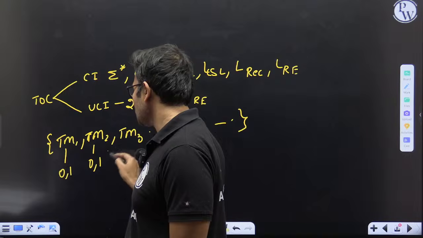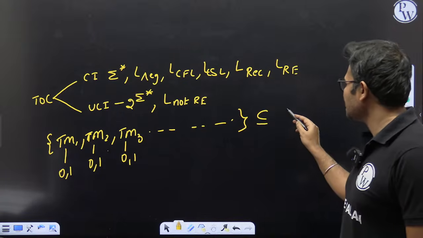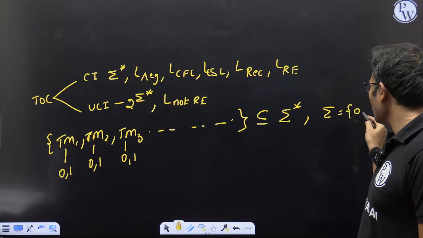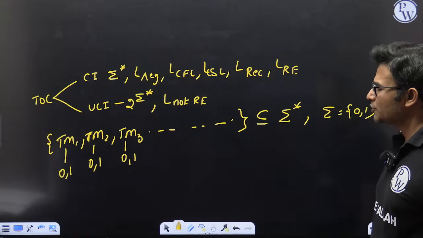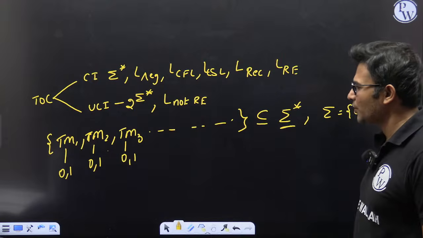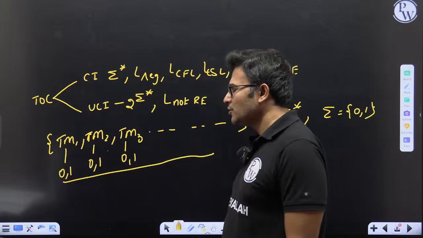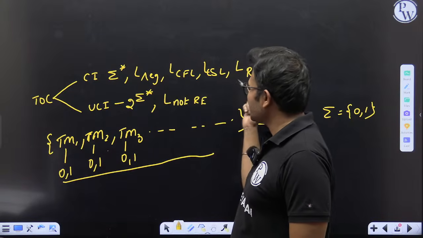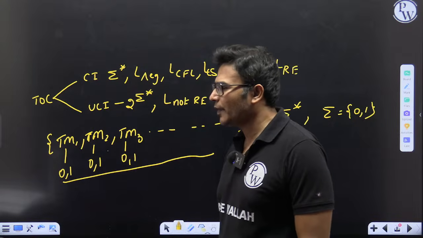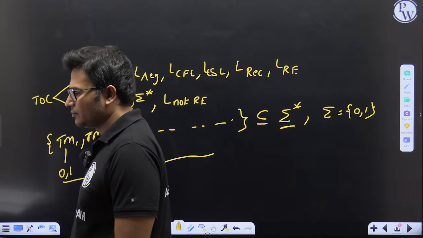This is a subset of sigma star where sigma equals 0, 1. We know that sigma star is countably infinite. Therefore, the set of all Turing machines is countably infinite, so recursively enumerable languages are countably infinite, and all languages which are subsets of recursively enumerable languages are countably infinite.